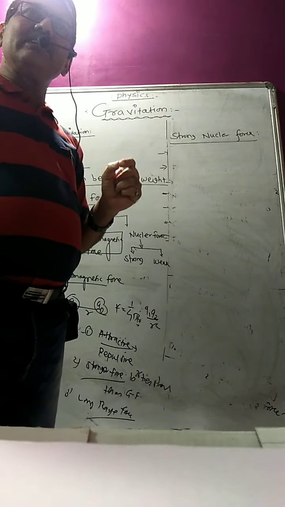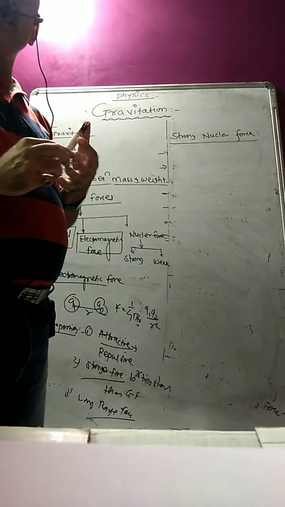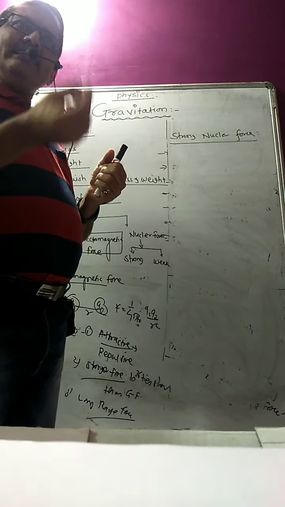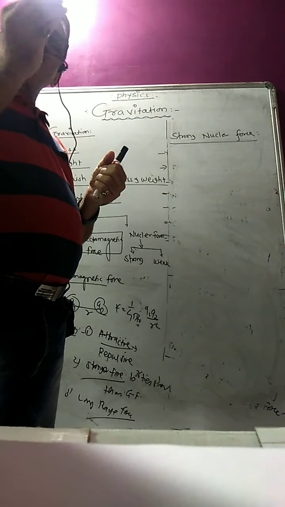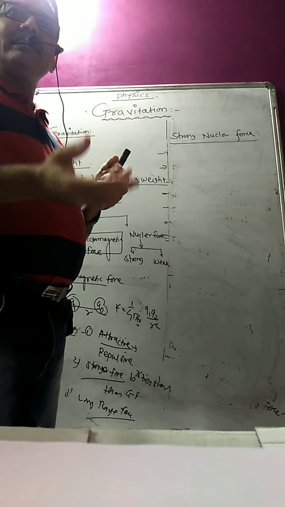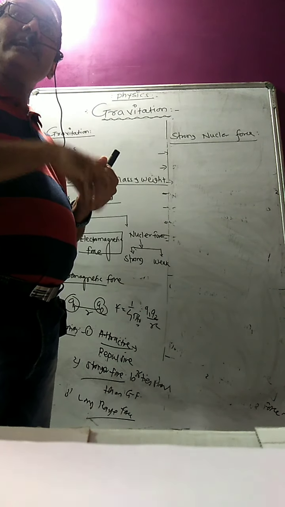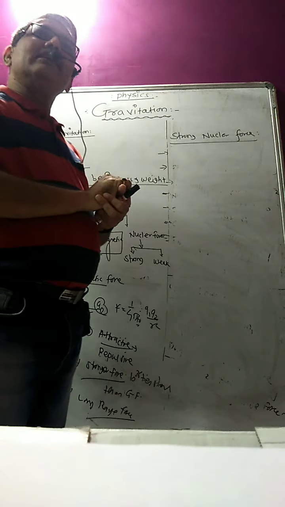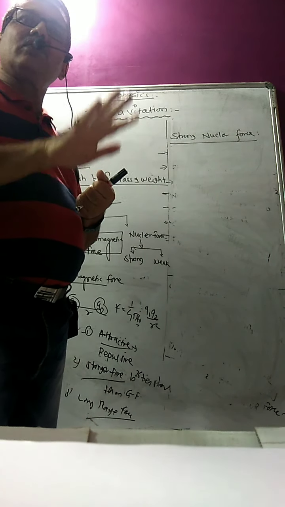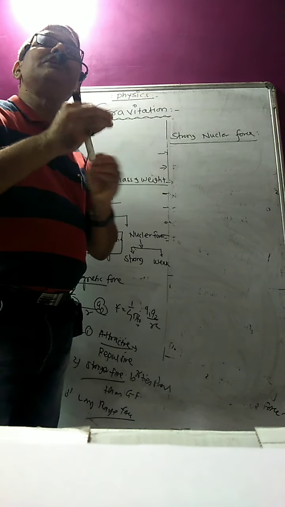And what is there inside the nucleus? You know what the atom is? The smallest particle of a substance which cannot be further divided is called the atom. Inside the atom there is a nucleus, and in that nucleus there are positively charged particles called protons and neutral particles called neutrons. The electrons are revolving around the nucleus, so the electrons are not involved in that nuclear force, only protons and neutrons.